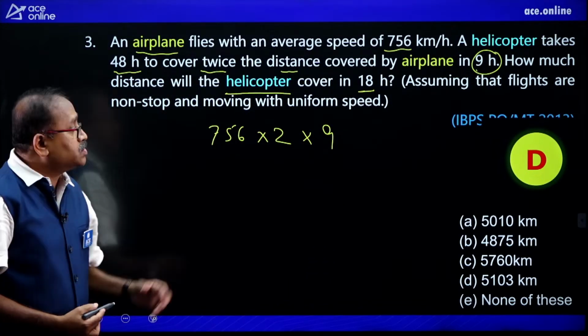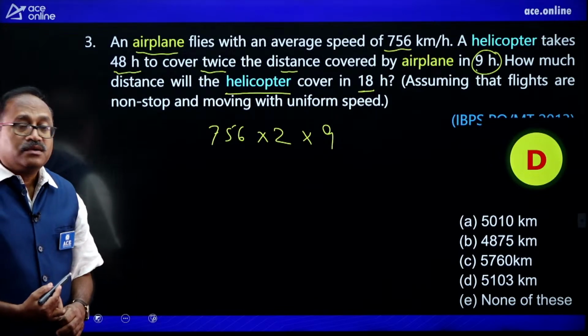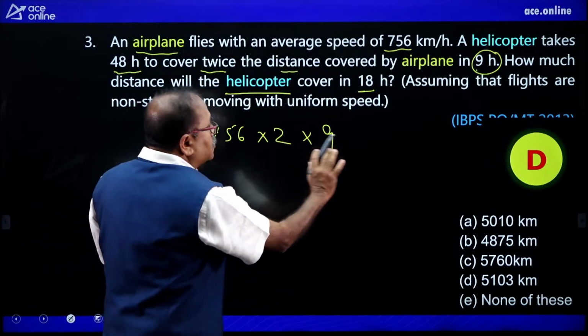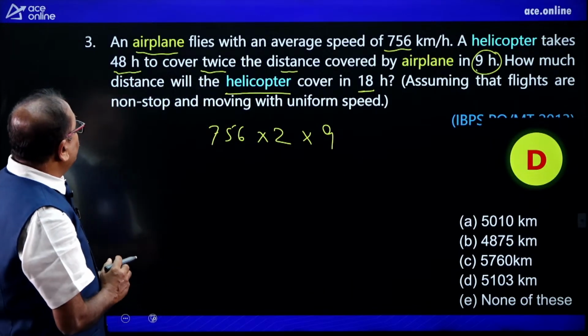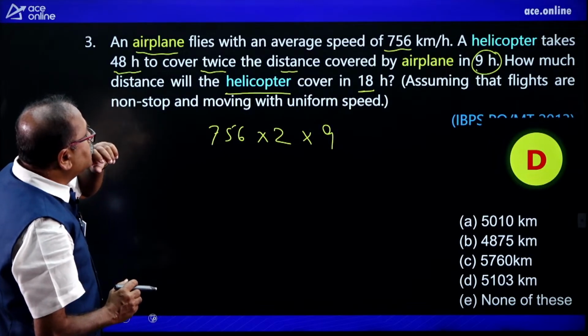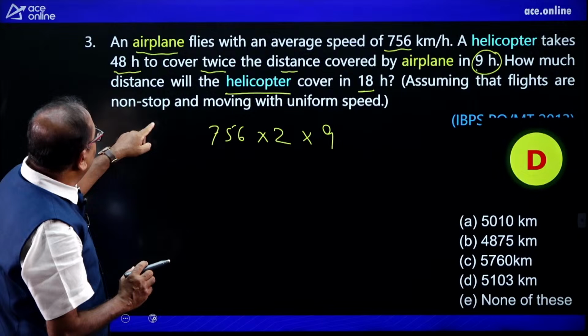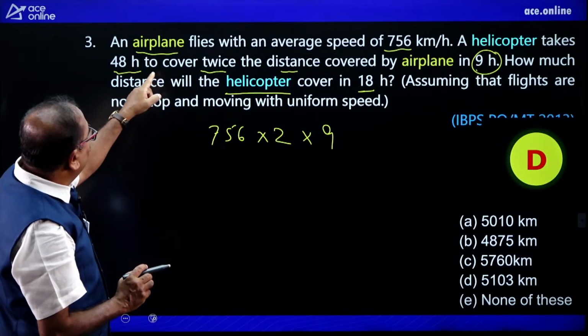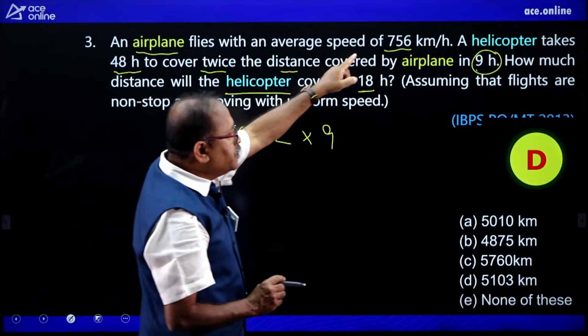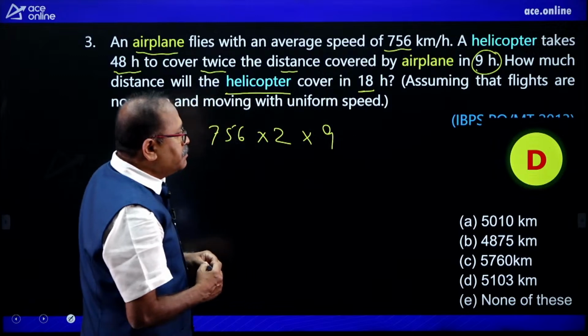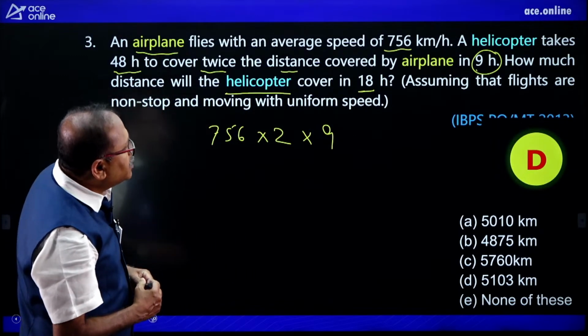Am I right? So the distance, this is the total distance, and what is given to us is the speed of the helicopter. Do we have the speed of the helicopter? This is 756 kilometer per hour. Am I right?